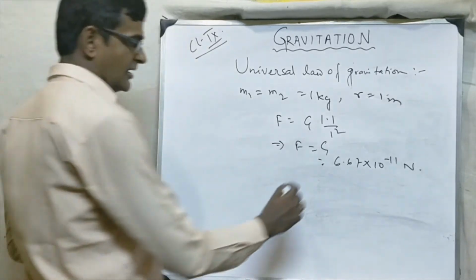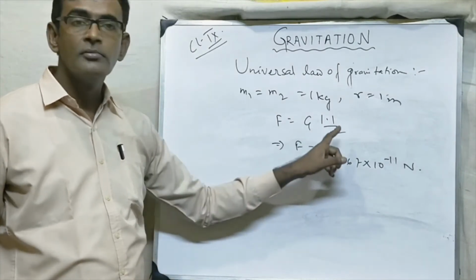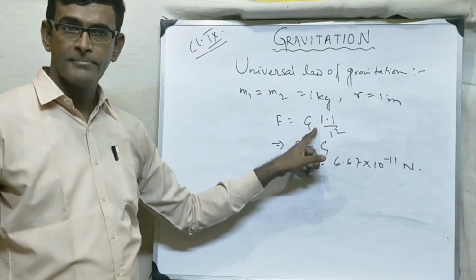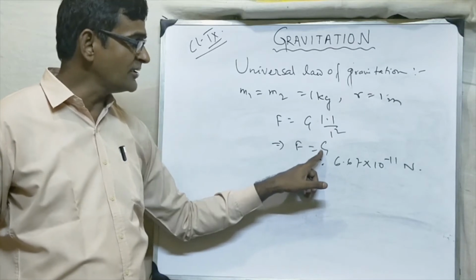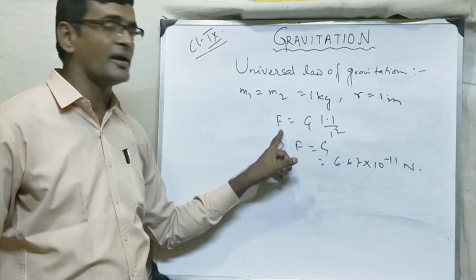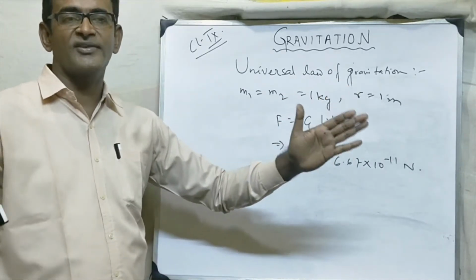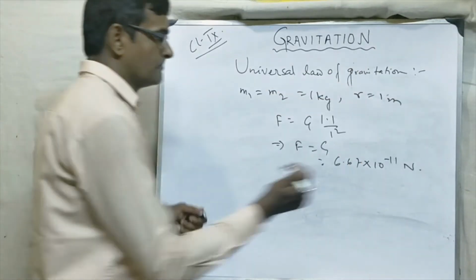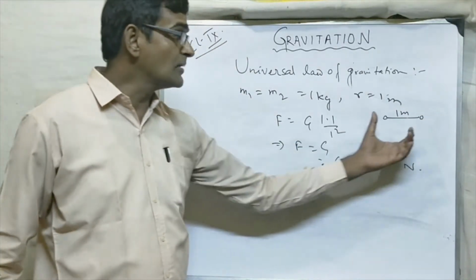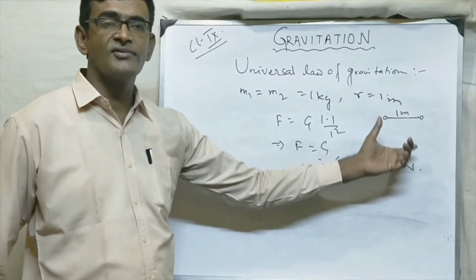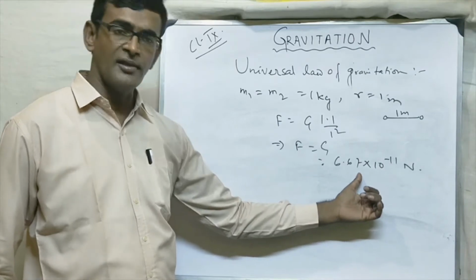And here we can get the value of G. The value of G is numerically equal to the force of attraction between two bodies of mass 1 kg having a separation of 1 meter. Suppose here is 1 kg, this is 1 kg, and this distance is 1 meter. Then how much force will they experience? They will experience the amount of force which is numerically equal to the value of G.